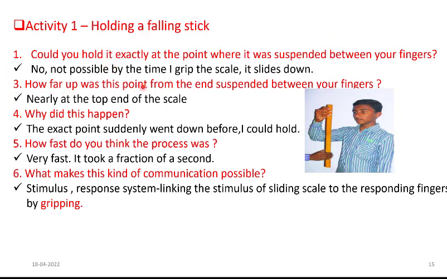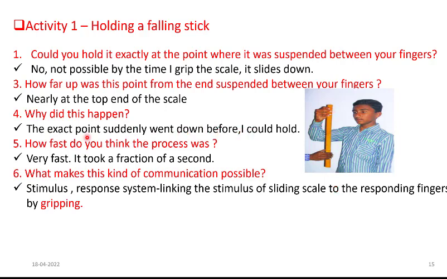Now how far up was the point from the end suspended between your fingers? So at what point do you hold the scale as it falls down? Nearly at the top end of the scale. So you cannot hold at this point, but you can hold at least the top end. Why does this happen? The exact point where you are holding it goes down suddenly before you hold it, right? The exact point suddenly went down before I could hold it.